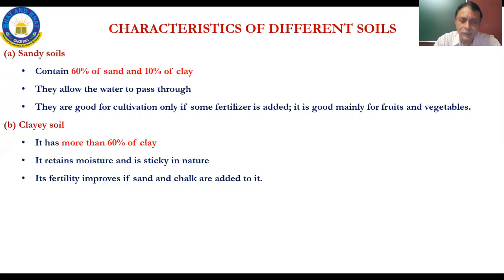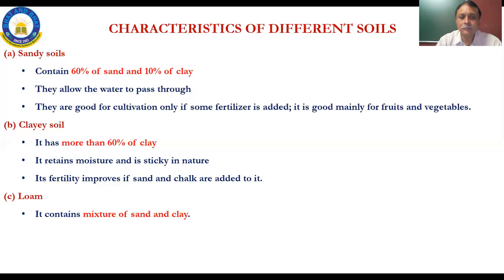Now in a clay soil, they will add that kind of soil, it's called overburden also. Another word for topsoil is called overburden. So when that overburden is removed from any potential construction activity, which is rich in nutrients, it is added to existing agricultural lands. So that is how it is improved.